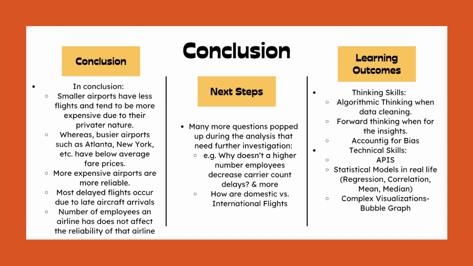The main learning outcomes I've had could be split into 2, thinking and technical. Thinking skills that I've gained were algorithmic thinking when data cleaning with loops within loops, forward thinking when cleaning datasets to match the needed format for the inside calculations, and most importantly, accounting for bias. Technical skills that I've gained were using APIs, statistical models such as regression, correlations, mean, median in real life, and complex visualizations such as bubble graphs.